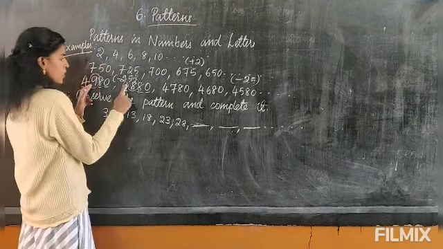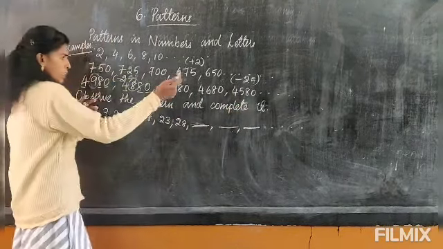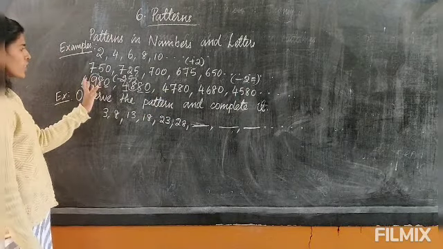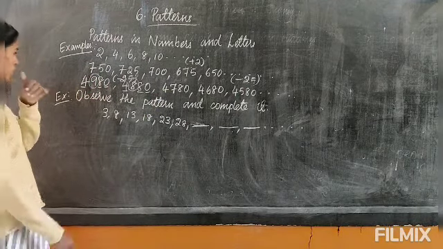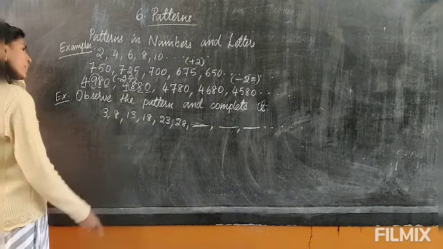Otherwise, in the hundreds place, you just decrease the number by 1. Okay, so you will get the next pattern. So this is just observing, you can do it. Now let's see how to find the next pattern of the number. Observe the pattern and complete it.